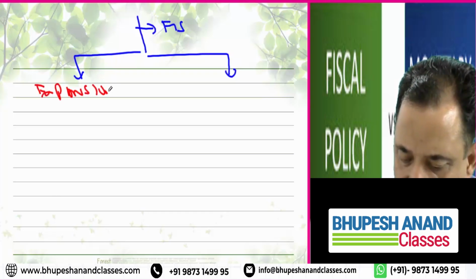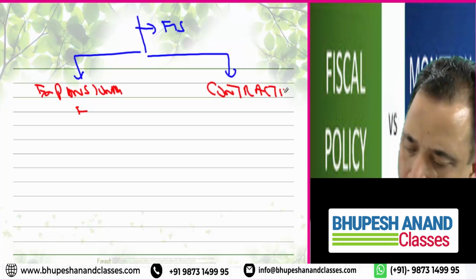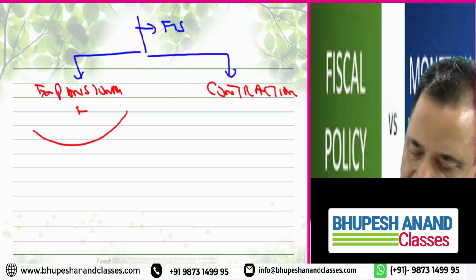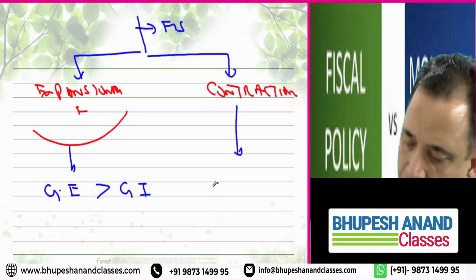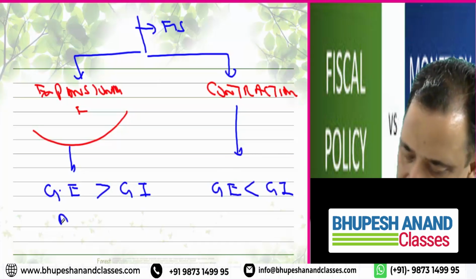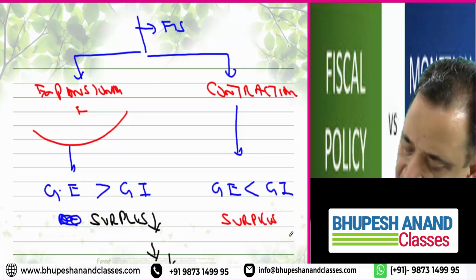Either we will have expansionary fiscal policy or contractionary fiscal policy. Expansionary fiscal policy means government expenditure is more than government income. Contractionary means government expenditure is less than government income. In case of expansionary, surplus will decrease, and in case of contractionary, surplus will increase.